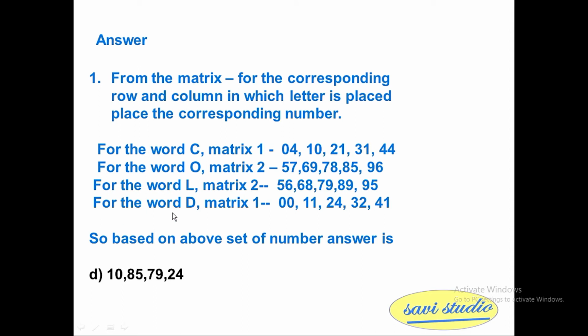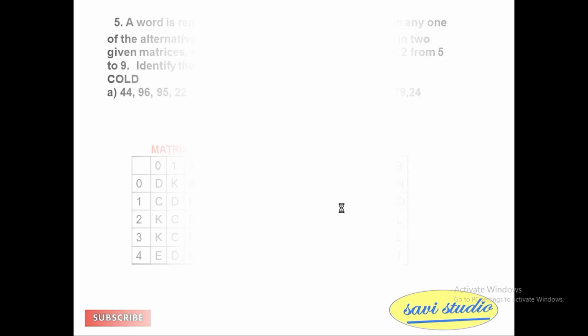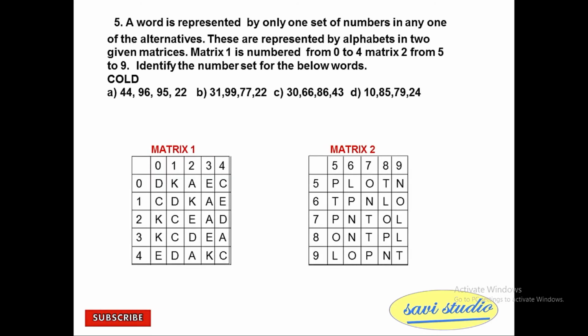For the word D, matrix 1, 0, 0, 1, 1, 2, 4, 3, 2, 4, 1. So based on the above set of numbers, the answer is 10, 85, 79 and 24. If you observe the options, none of the others correlate, only the last option will be working. So 10, 85, 79, 24 will be the answer.